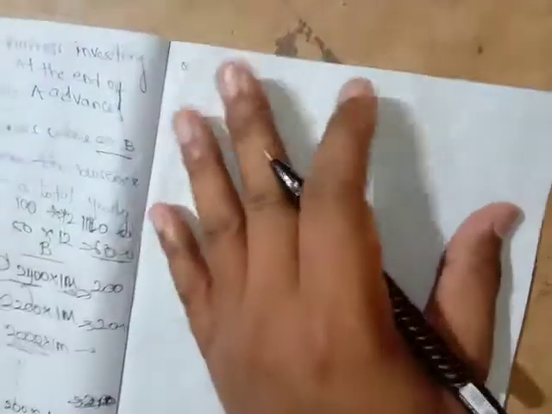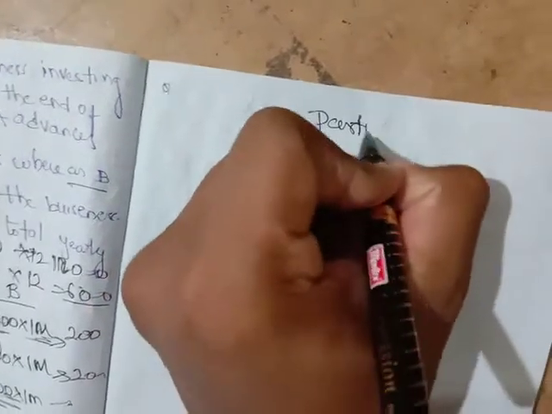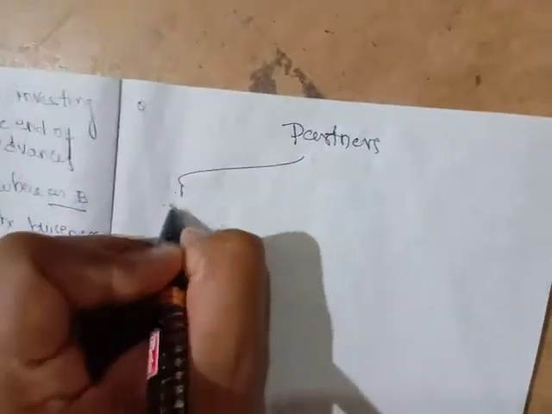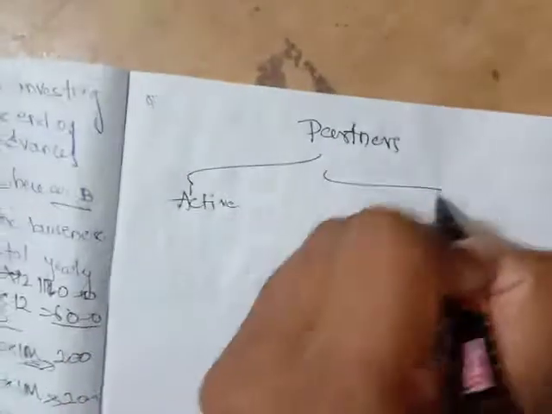Friends, let me go through another concept. I will be ending this partnership and shares topic with this lecture, with this concept. See friends, there are two types of partners. One is the active partner and another is the sleeping partner.